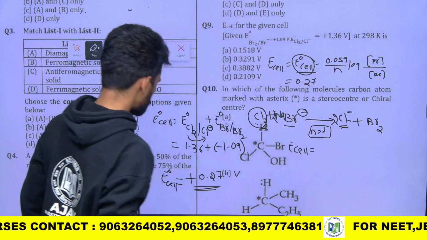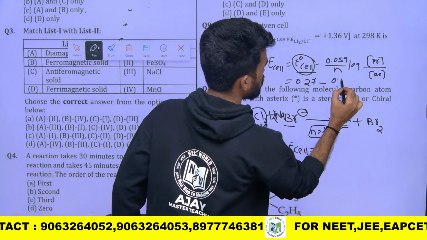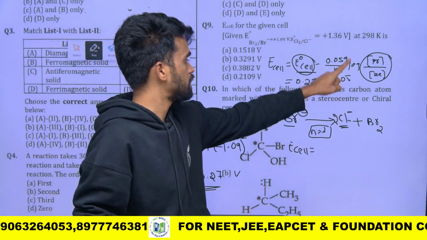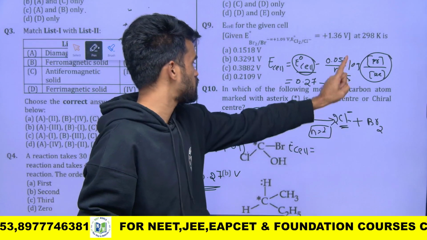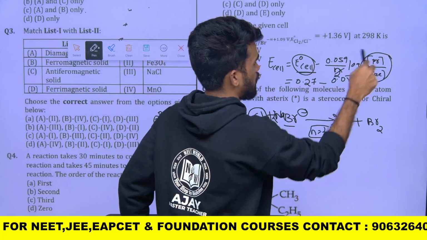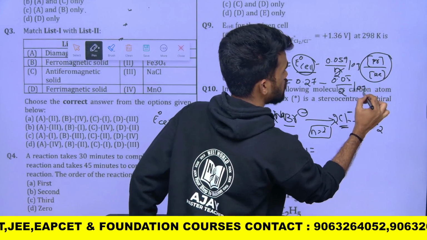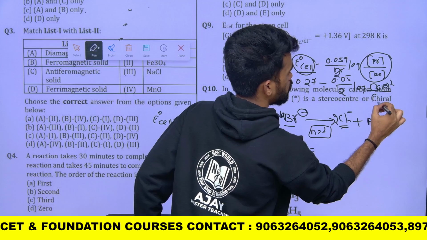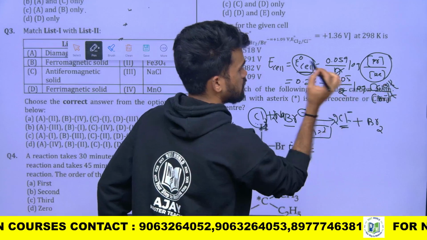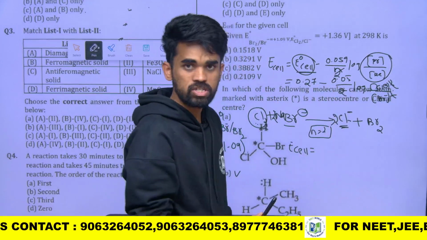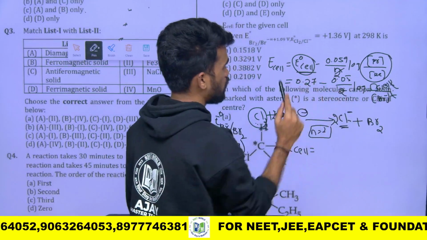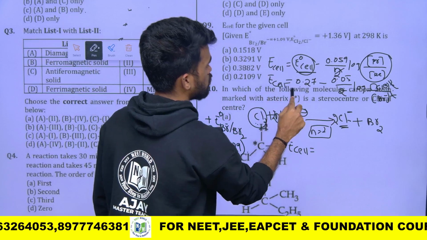Then next, minus 0.09 by n, and the concentration is not given here for products and reactants. You have to write the concentration of Cl minus squared by the concentration of Br minus squared. So that square 2 and this n value 2 both get cancelled. Concentration is not mentioned, so we can say both have the same concentration, and overall log 1 will be 0, so this value will become 0, and E cell will be almost equal to 0.27.